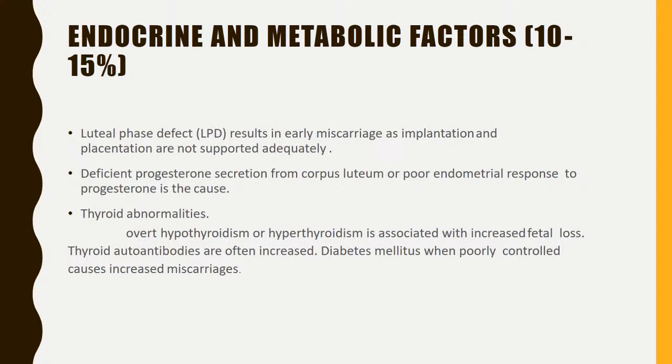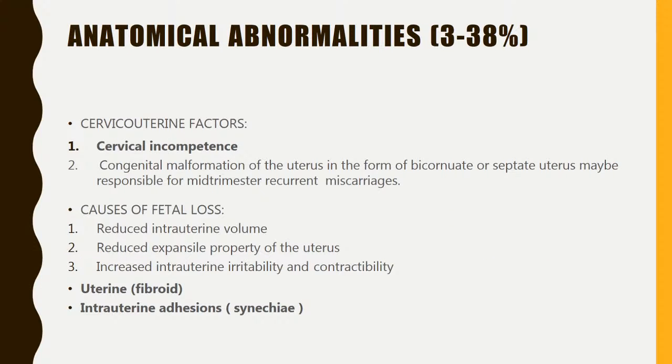Endocrine factors. Luteal phase defect results in early miscarriage as implantation and placentation are not supported adequately. Deficient progesterone secretion from the corpus luteum or poor endometrial response to the progesterone is the cause. Thyroid abnormalities. Overt hypothyroidism or hyperthyroidism is associated with increased fetal loss. Thyroid autoantibodies are often increased. Diabetes mellitus, when poorly controlled, will also cause increased miscarriages.